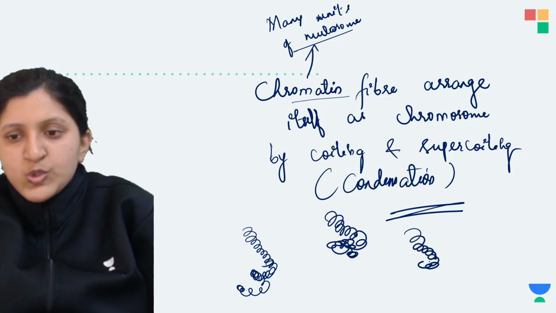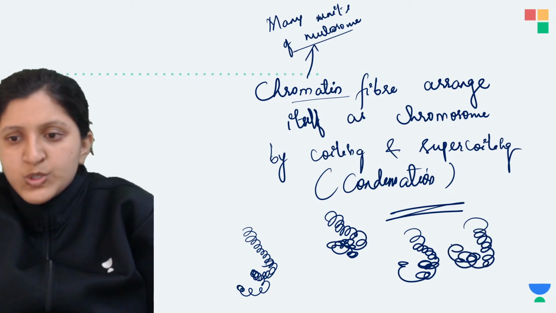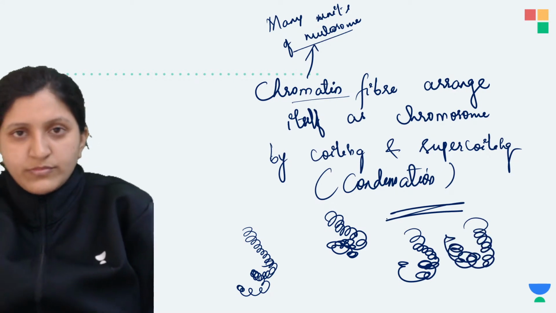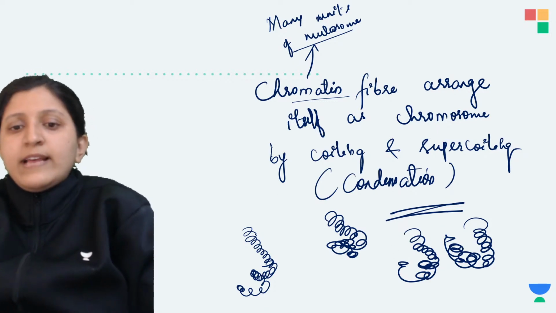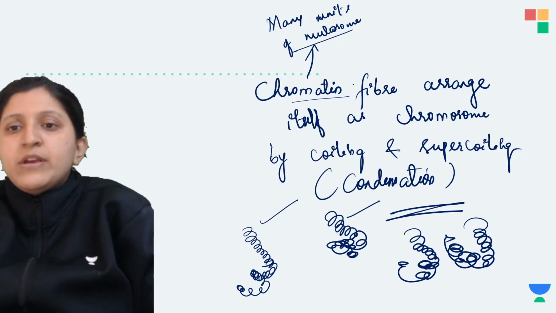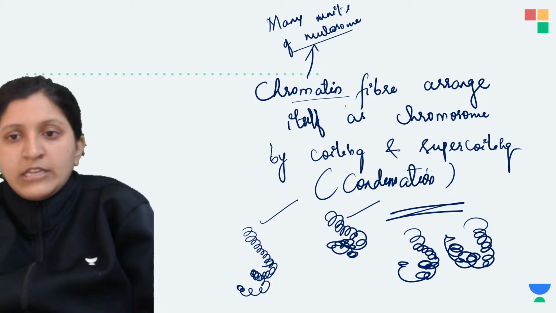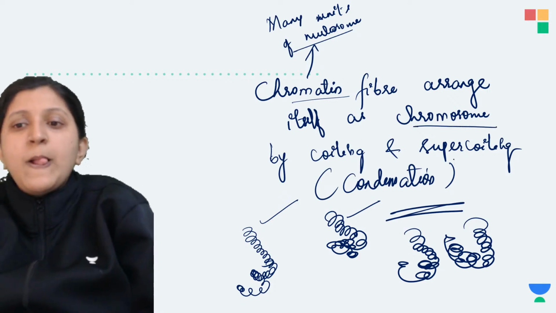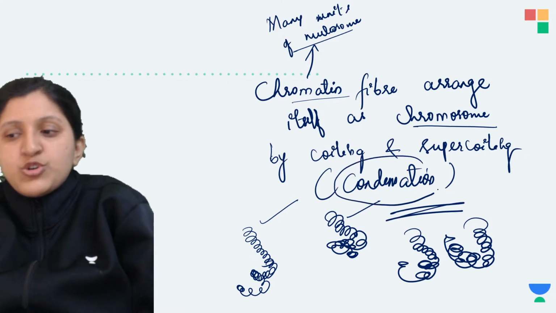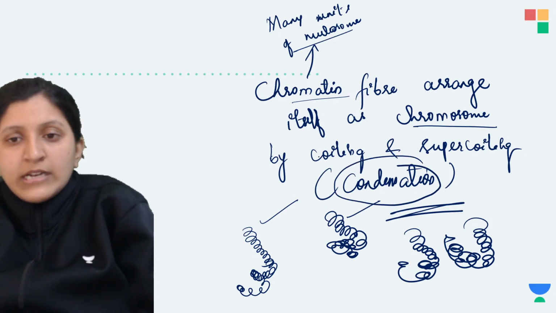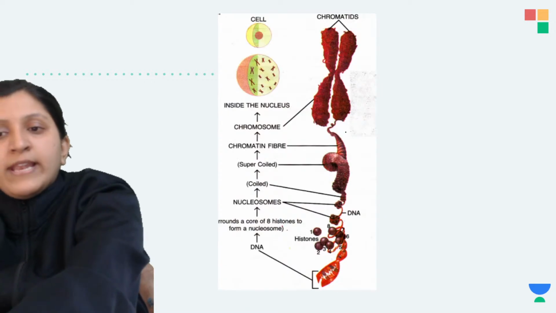Coiling is this, supercoiling is this, coiling is this, and supercoiling is this one. So you can see that the chromatin fiber is arranging itself as a chromosome by condensation, and the condensation occurs by coiling and supercoiling.